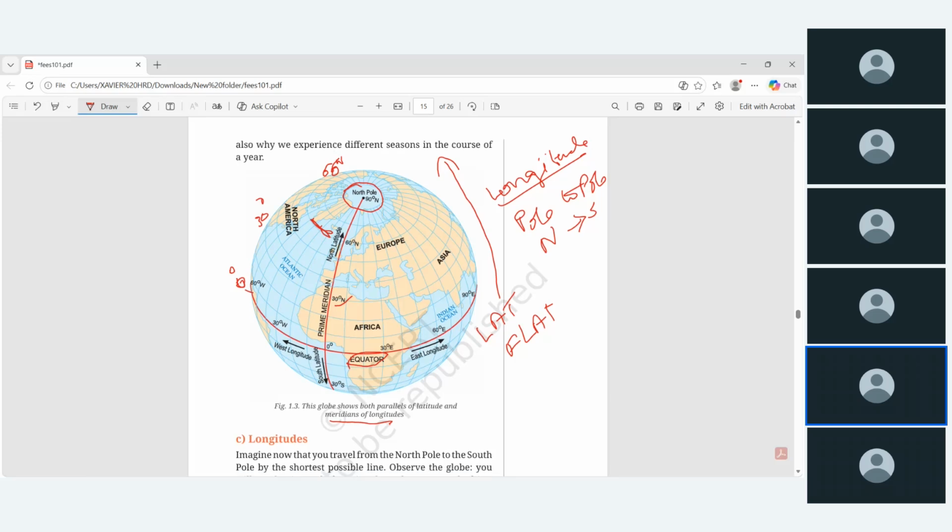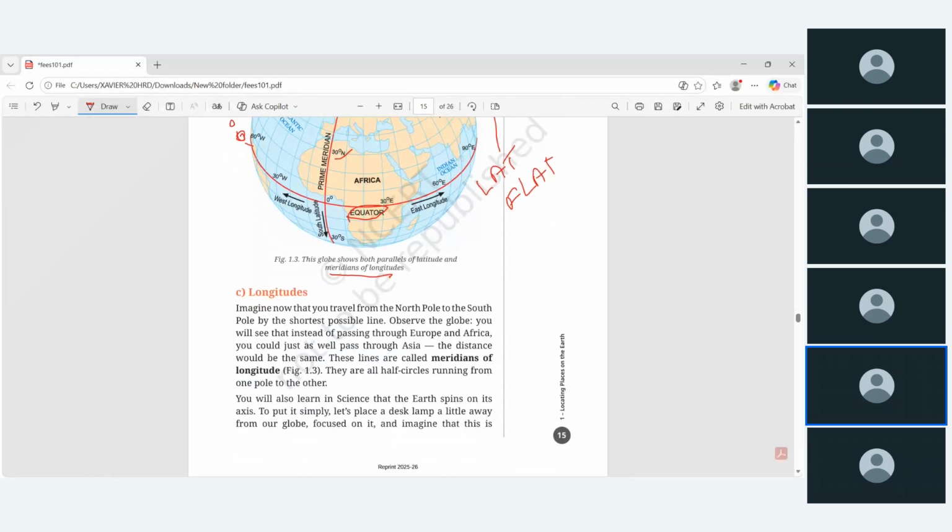So now come to what longitude is. Imagine now you travel from the North Pole to the South Pole. Imagine when you are traveling from the equator to any one of the poles. Latitude means the reference point is the equator. Longitude means the reference points are both poles, North Pole and South Pole. That is why the school book gave the explanation that imagine now you travel from the North Pole to the South Pole by the shortest possible line.